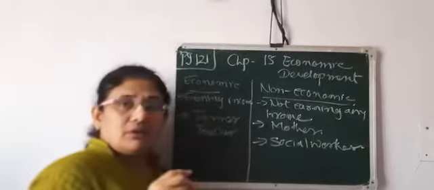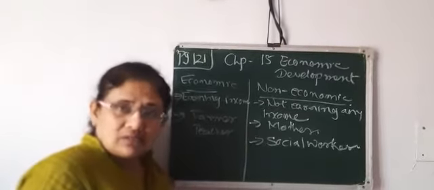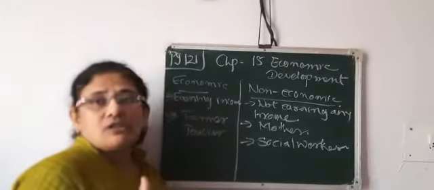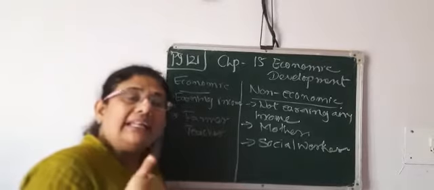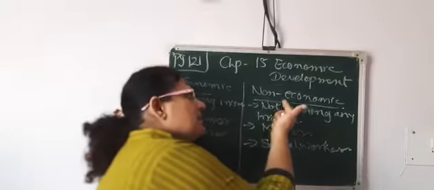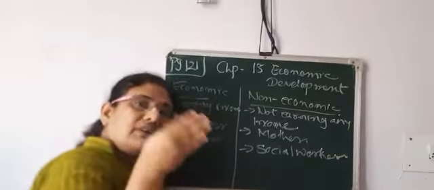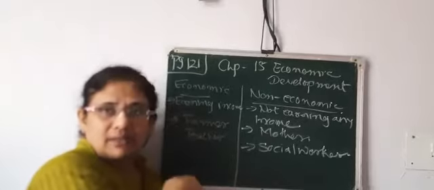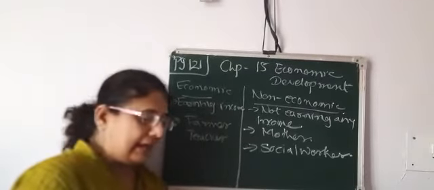Now a social worker works for the society, for the welfare of the society, for the wellbeing of the society. For that also a social worker is not getting any salary, right, or any income. So they come into the category of non-economic activity. So our economy is also divided into two parts. One is known as economic activity, and the second is known as non-economic activity.